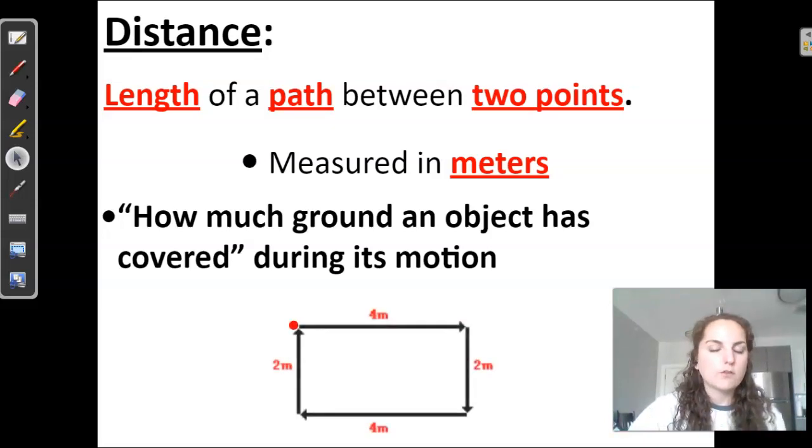Another great example is this little rectangle example. In this example, you're the little red dot, and that little red dot is going east 4 meters, then it's going south 2 meters, then it's going west 4 meters, and then it's going north 2 meters. So the total distance covered would be 4 plus 2 plus 4 plus 2, that entire path taken.